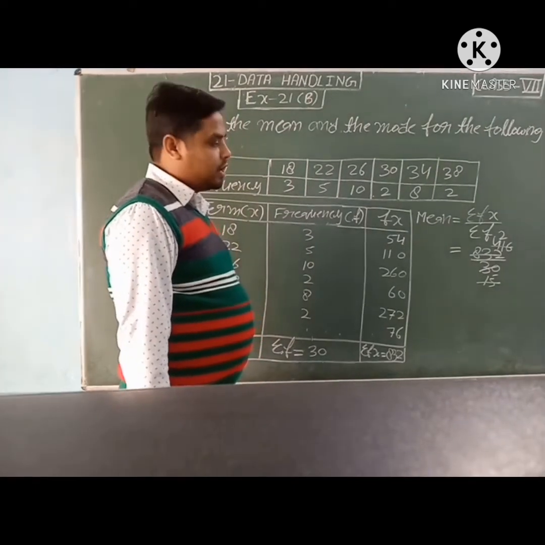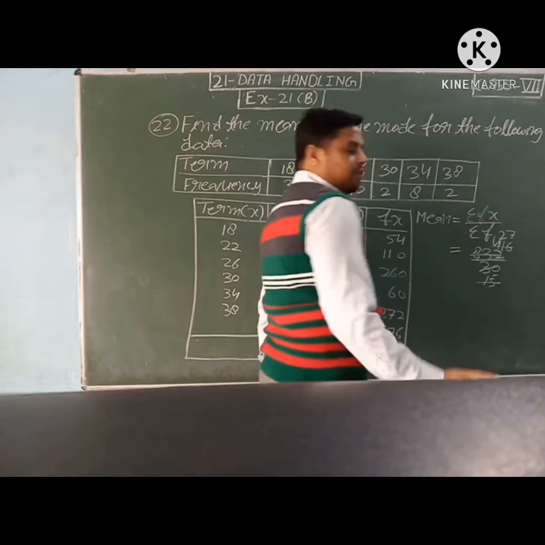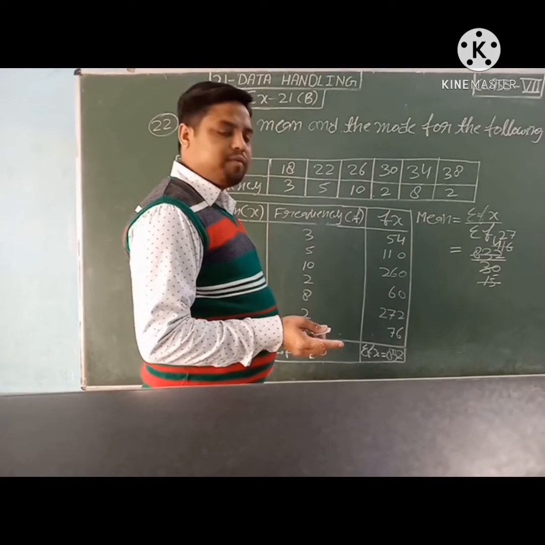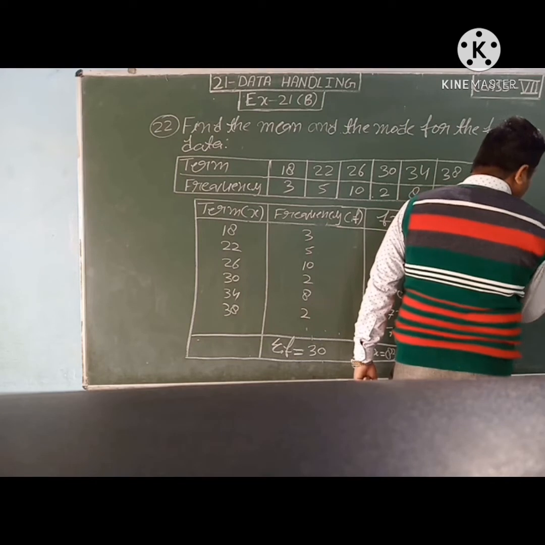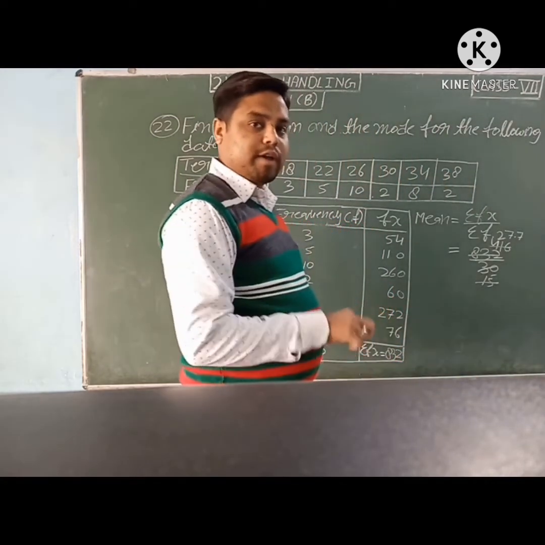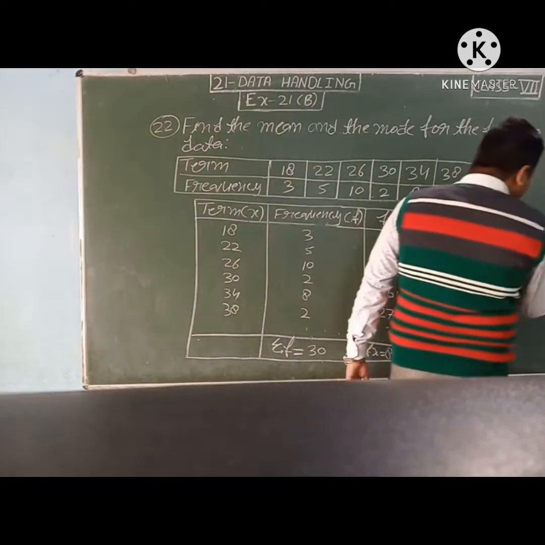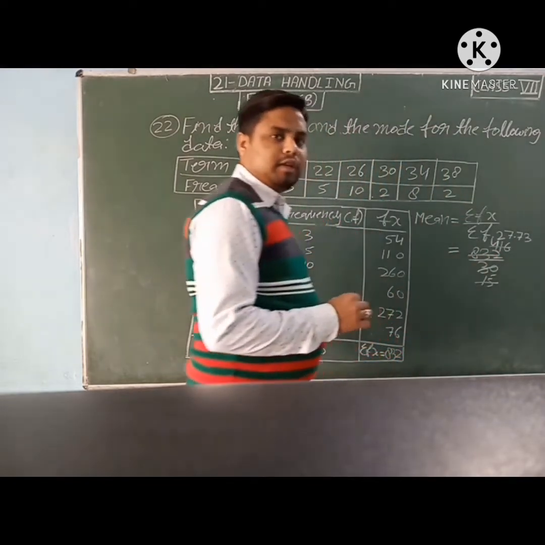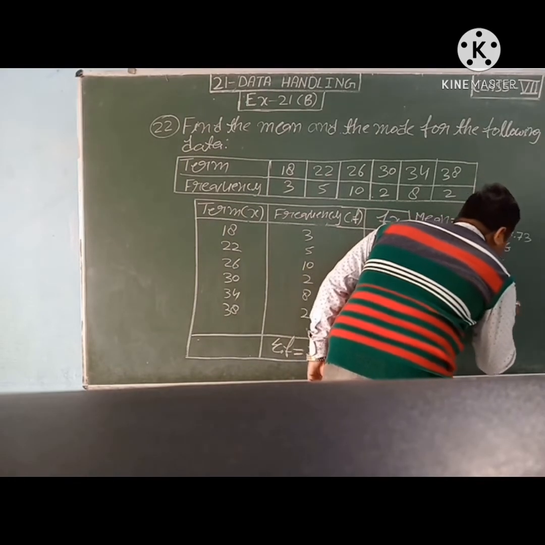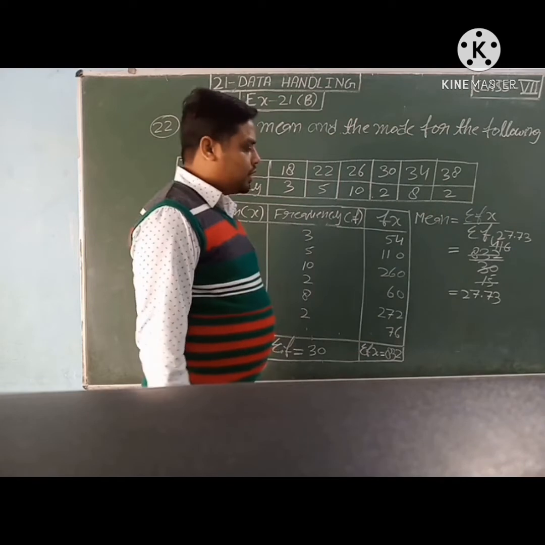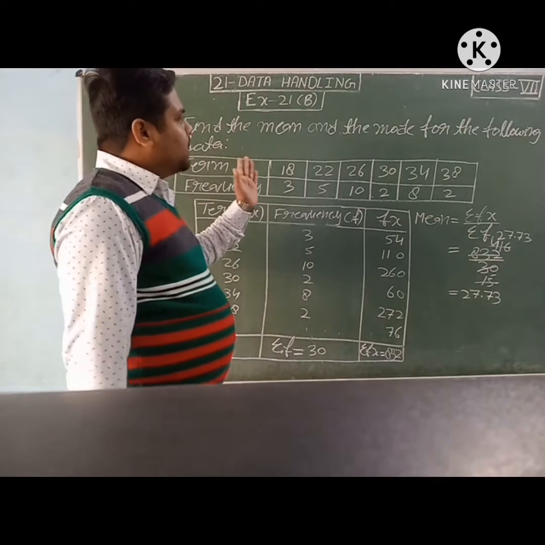Remainder is 11. 15 7s are 105. Then 11 is the remainder. Then we can put decimal and write 0 here. Then 15 7s are 105. Now remainder is 5. Then the decimal is already there. We can put 0. 15 3s are 45. So continuously it will come 3 3 3. So students, mean is equal to 27.73.